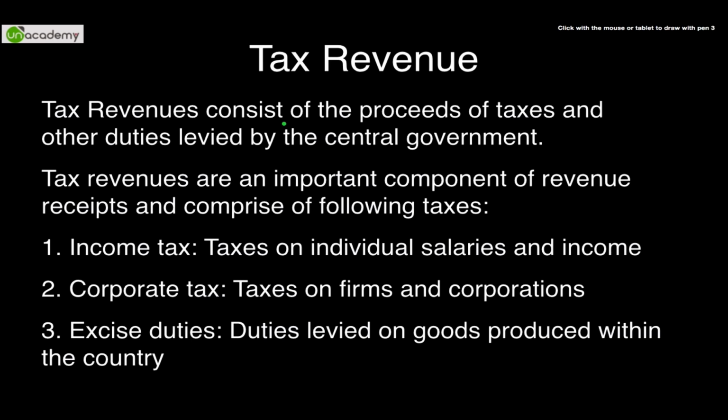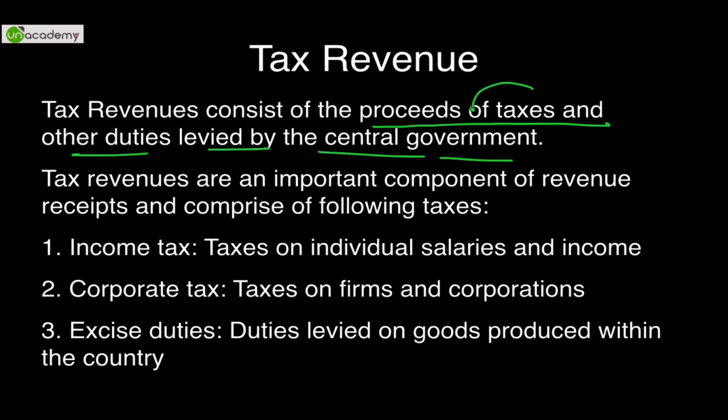So, what are tax revenues? Tax revenues consist of the proceeds of taxes and other duties levied by the central government. Taxes, as we had discussed, are wealth tax, income tax, etc. Duties can be customs duty, excise duty, additional customs duty, special additional duty, anti-dumping duty. There are hundreds of duties existing in this country. So tax revenues are an important component of revenue receipts and comprise the following taxes. Now this is a very brief introduction of taxes. The taxes would be understood properly when we do the Indian taxation regime.